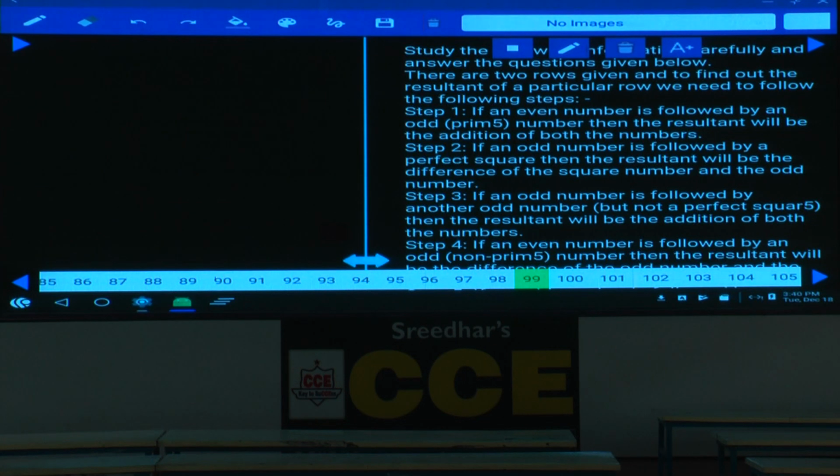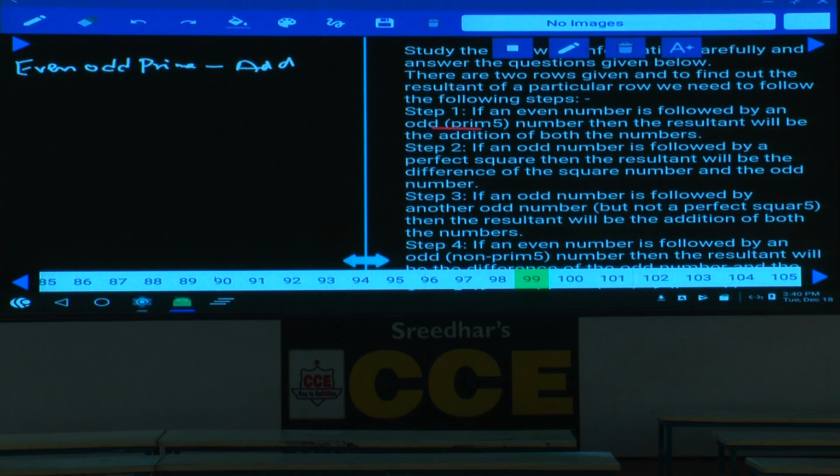Then first let us discuss about these conditions. What about condition number 1 here? Even number is followed by an odd number. Condition number 1, even followed by an odd prime number, then the resultant will be the addition of both the numbers. Hence, add these two numbers.